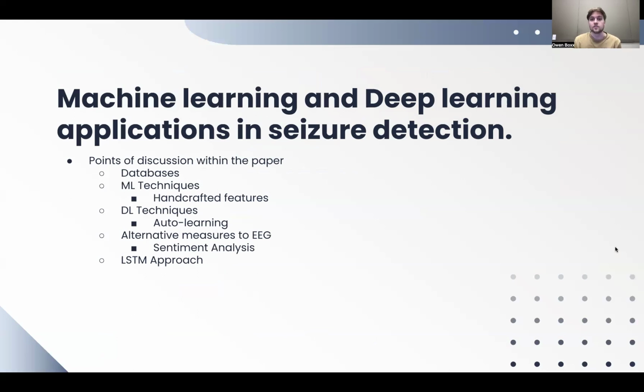So machine learning and deep learning applications in seizure detection. Points of discussion within the paper included the different databases used, different ML and DL techniques, and specifically feature selection in a lot of those. In a lot of machine learning techniques, they used handcrafted features, whereas in deep learning techniques, they talked about auto learning, where it extracts its own features from the data. Deep learning has an advantage because it's able to use an entire data set, while the data set for machine learning techniques can sometimes be scoped in, which isn't always a bad thing, but they talk about that a little bit. And then we'll talk about their own approach to the LSTM.